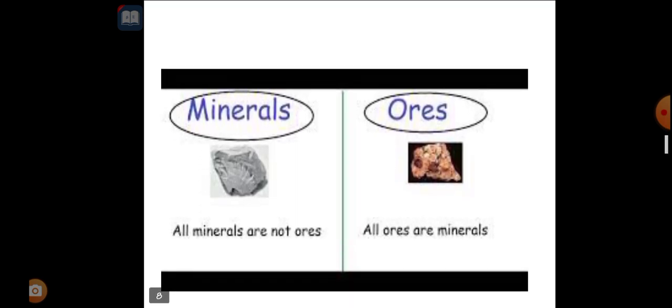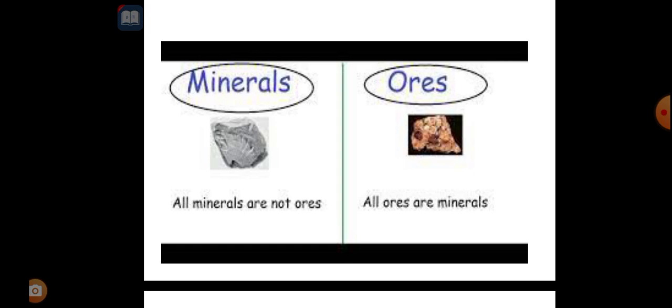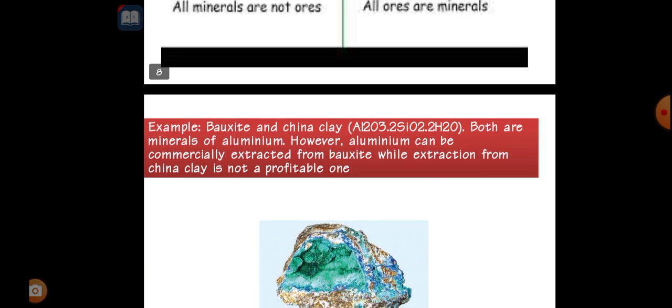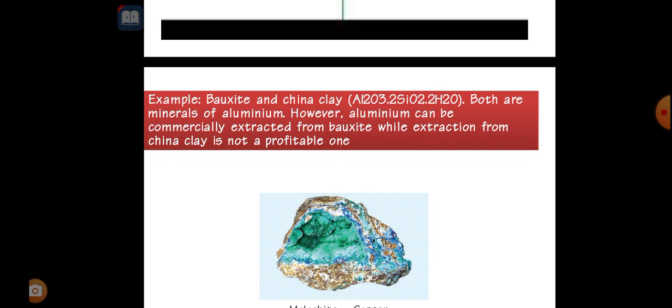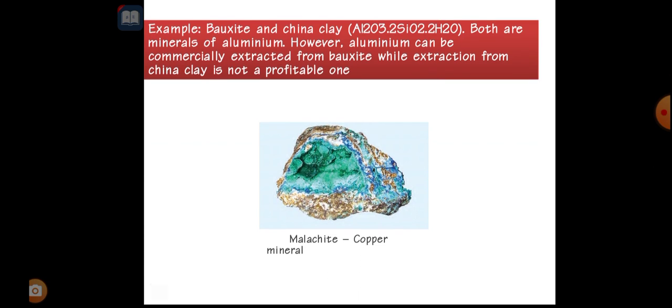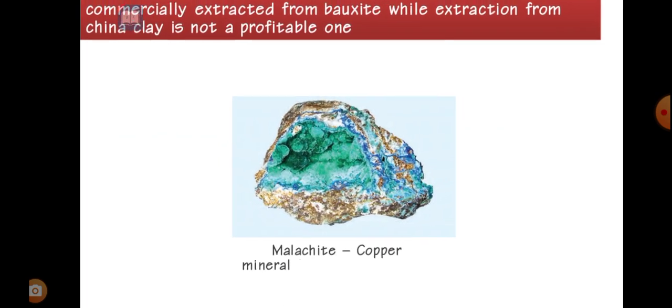Let me give the differentiation. All minerals are not ores, but all ores are minerals, because we are taking ores from the minerals. Examples given here: bauxite and china clay are both minerals of aluminium. However, aluminium can be commercially extracted from bauxite, while extracting from china clay is not profitable. This is malachite, a copper mineral. From the mineral we are extracting the ore.